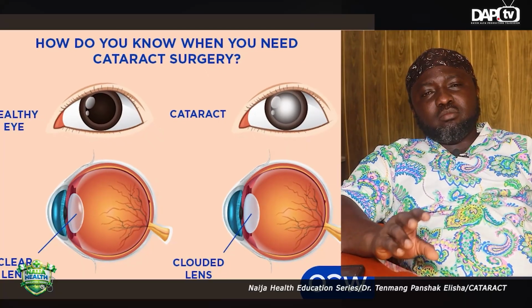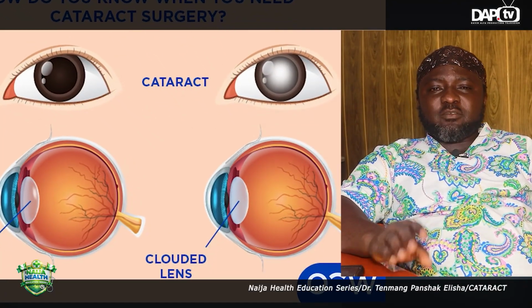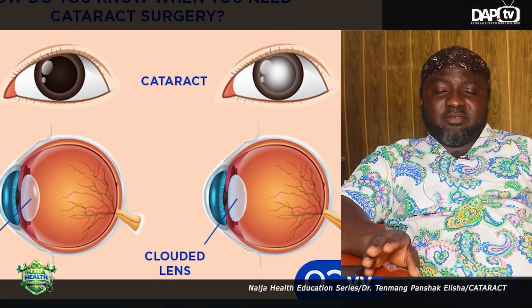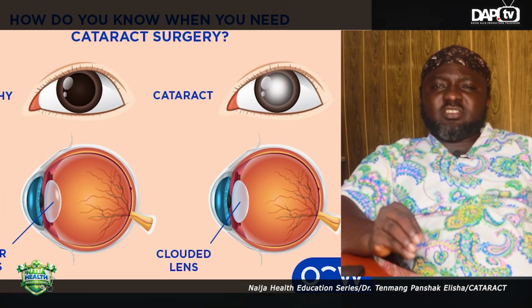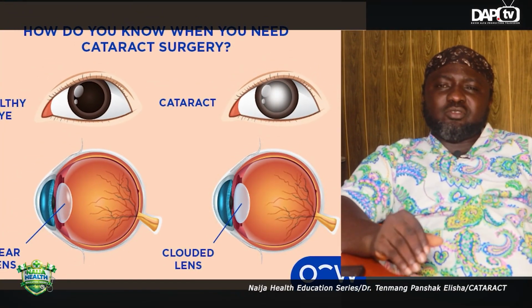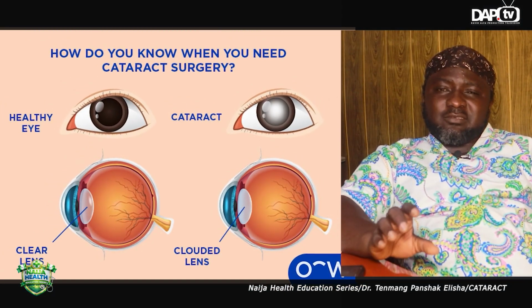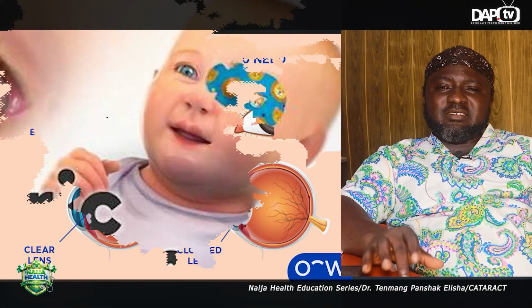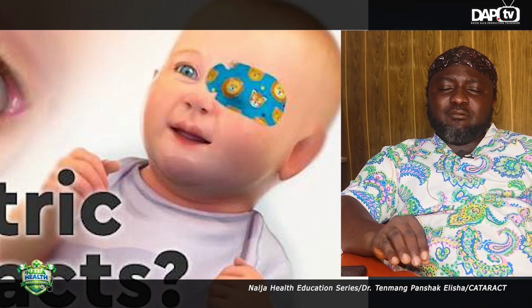So when these children have cataracts, most especially for those that have the cataract in one eye, we expect their surgical intervention to be given within the first 6 weeks of life. Yes, I said it, first 6 weeks of life. Some parents will say, but this child is so small, it's so tiny. How do you want to now start operating this child? You need to operate this child as soon as possible, so that you don't deprive that eye of sensitivity of light and vision, so that the eye will get to see clearly and the eye will get to see perfectly well.